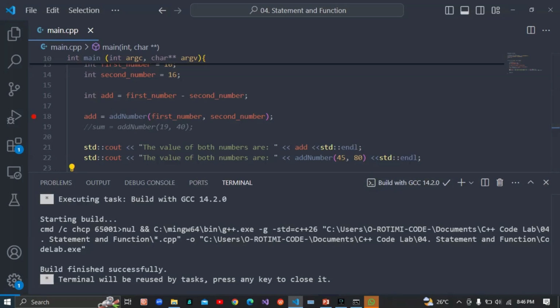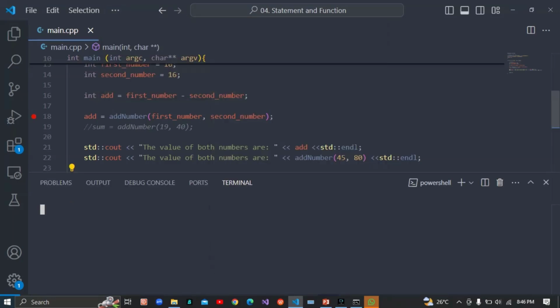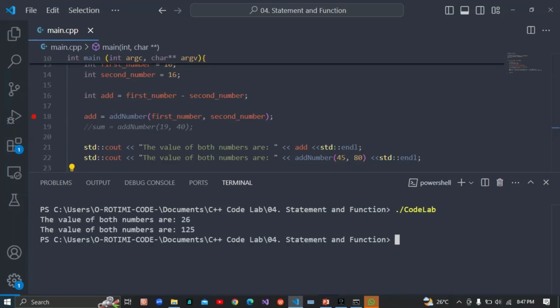Okay, successfully built. Let's go to the terminal again and view our code. Here I have these two things, and they are going to give us different results, like we know, and it doesn't give us a compiler error because we wrote the correct programs. So now we have 125, which is the sum of 80 and 45. So that is what we have here, and here is what we call 26.